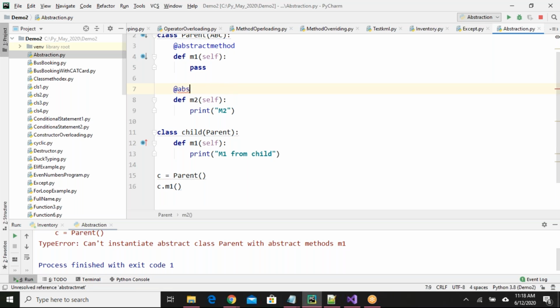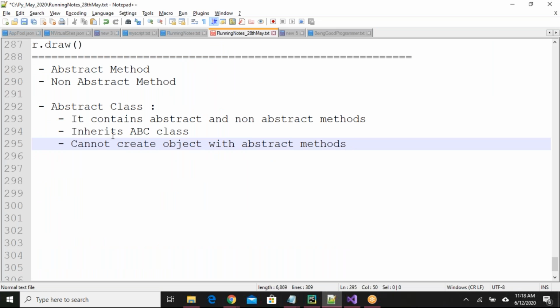If you have a combination like this, one abstract method and one concrete method also, a combination of abstract method and non-abstract method in a class, then that is known as an abstract class. Let me write here: abstract class means it's a combination of abstract methods and non-abstract methods.